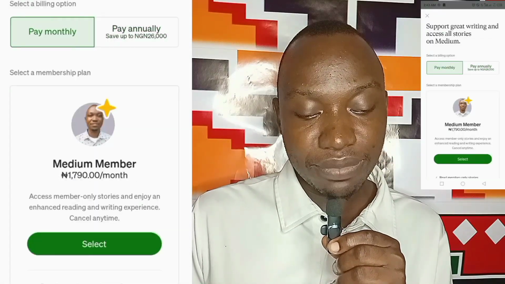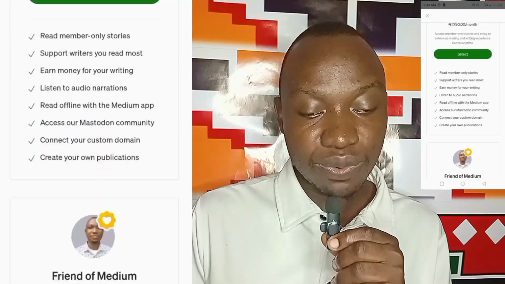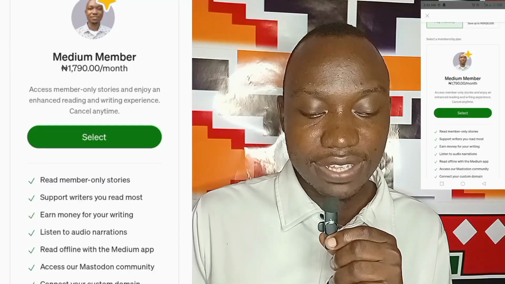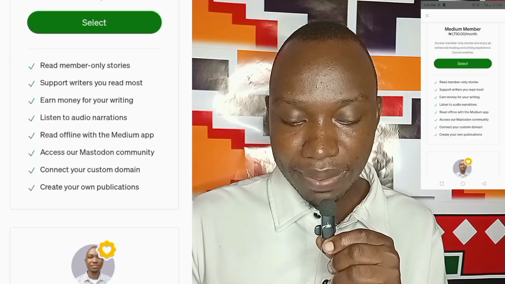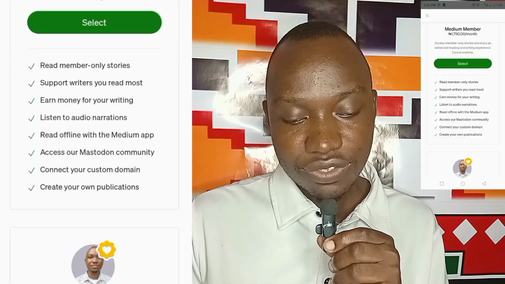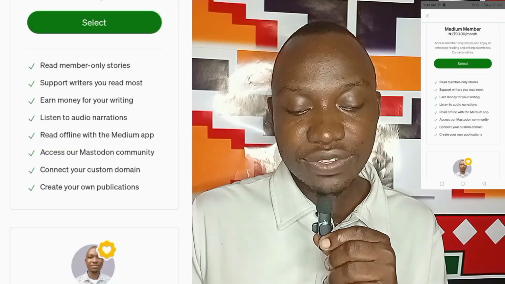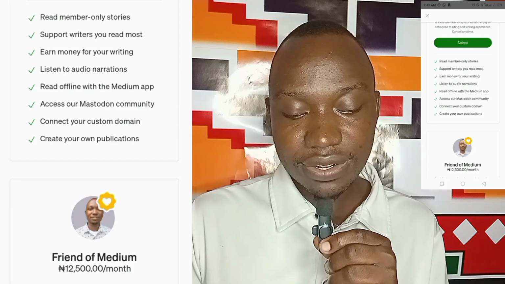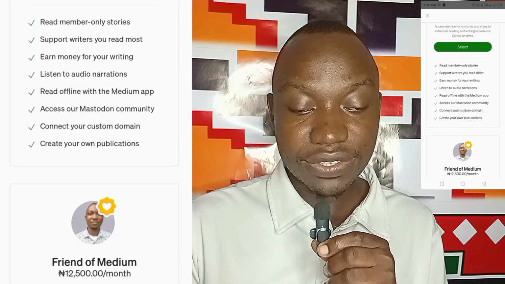So when you click on this become a member, you can pay for the monthly one. I normally do that, or you can opt in depending on what you want. But for this monthly one of $1.19, which is 1,790 per month, you see the plan. It says read member only stories, support writers you read, earn money for writing your article, listen to audio narration, read offline with the Medium app, access our Mastodon community, connect your custom domain, create your own publication.